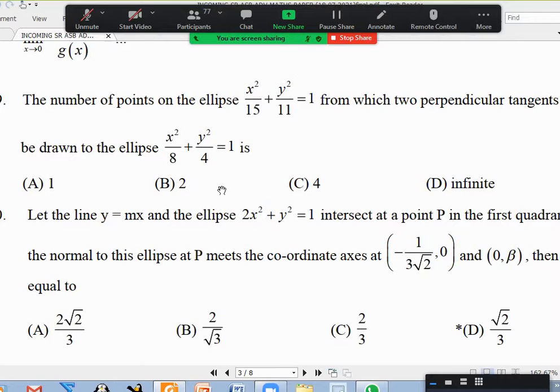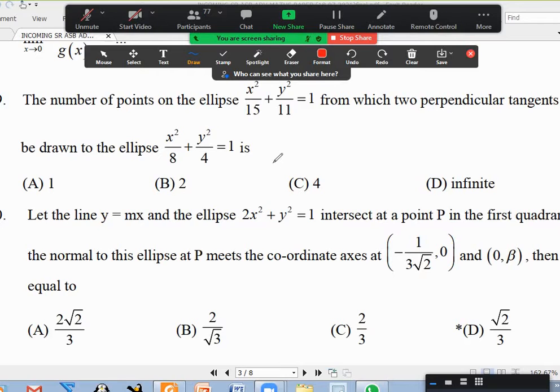Sometimes our visualization can go wrong, because by changing the numbers the same visualization will be wrong. You have to notice something else. We'll draw the auxiliary circle, and it intersects at 4 points. Are you sure it is the auxiliary circle? Director circle. Yes. If you want to draw two perpendicular tangents to the second ellipse, the point should be on the director circle. And what is that?